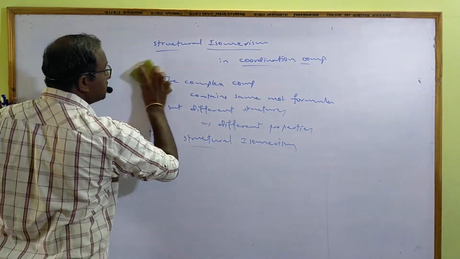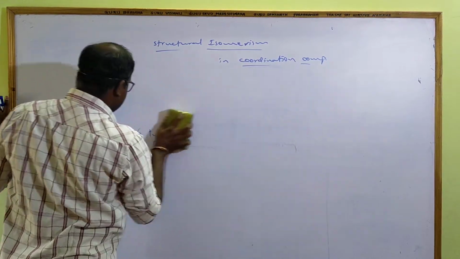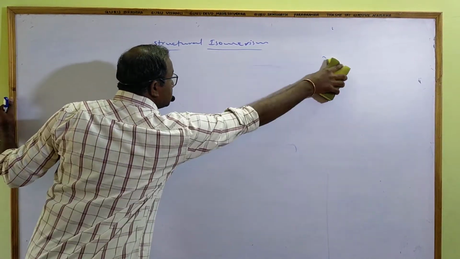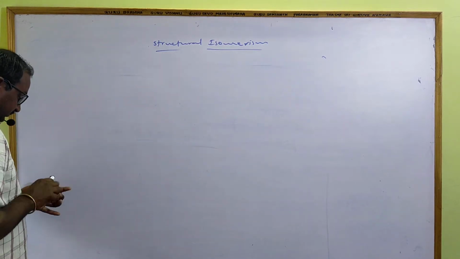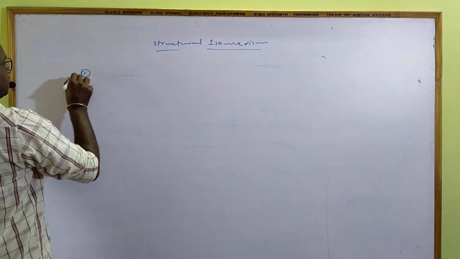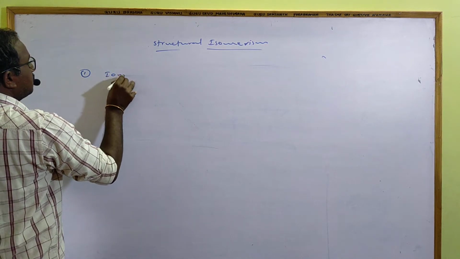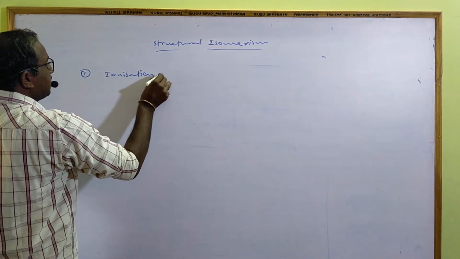The first structural isomerism is ionization isomerism.